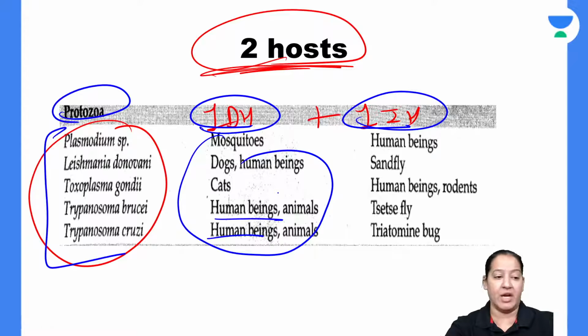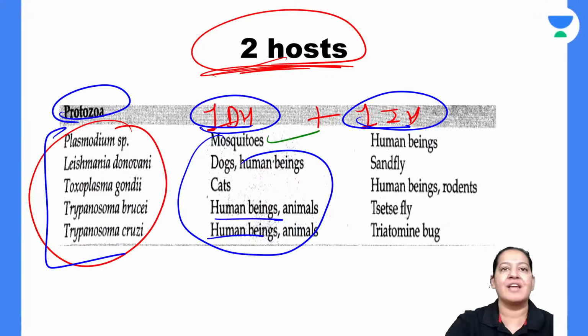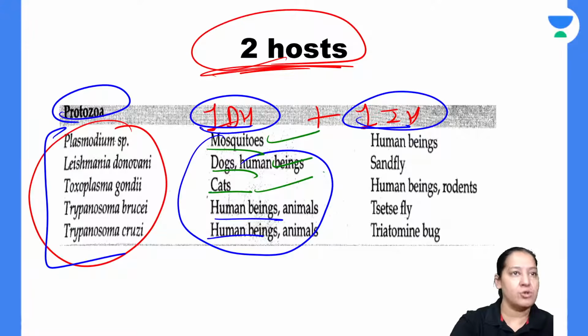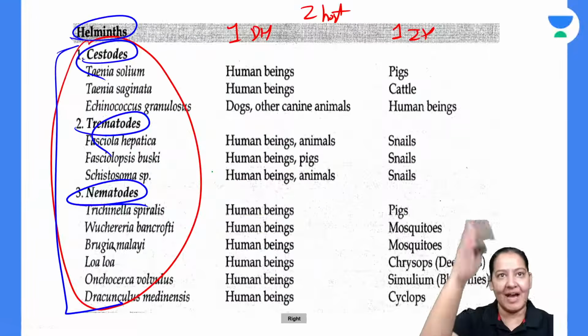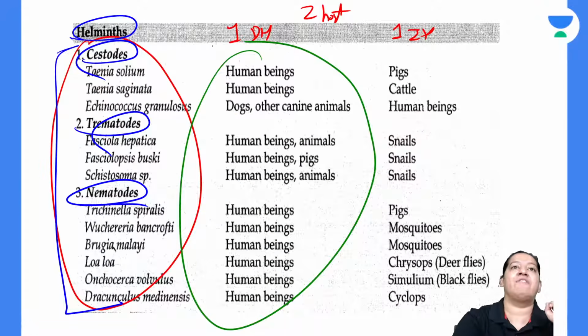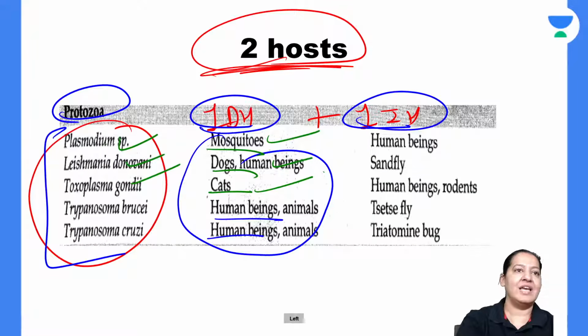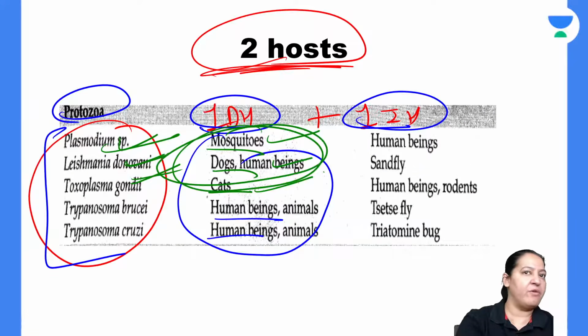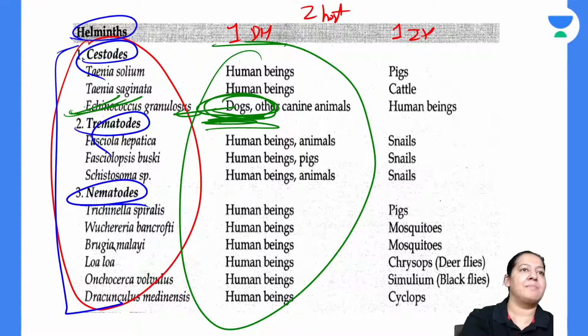I want to know the exception. So where is the exception? These three are the exceptions, where man is not a definitive host, something else is the definitive host. So take these exceptions. You got my point. See the entire list. In maximum places, man is the definitive host. Only here, dog. So this is the exception. So from here we got these three exceptions where man is not a definitive host, and from here we got this one, where man is not a definitive host.